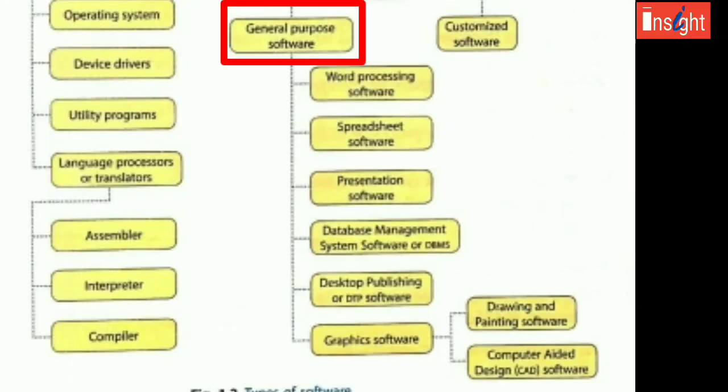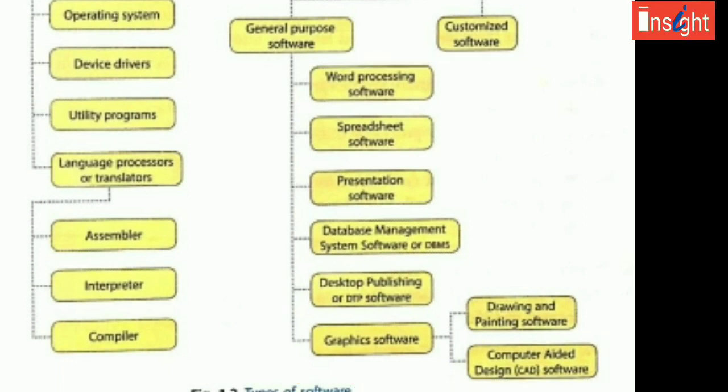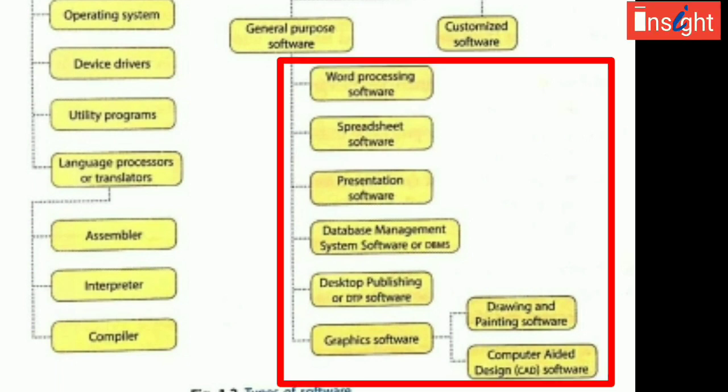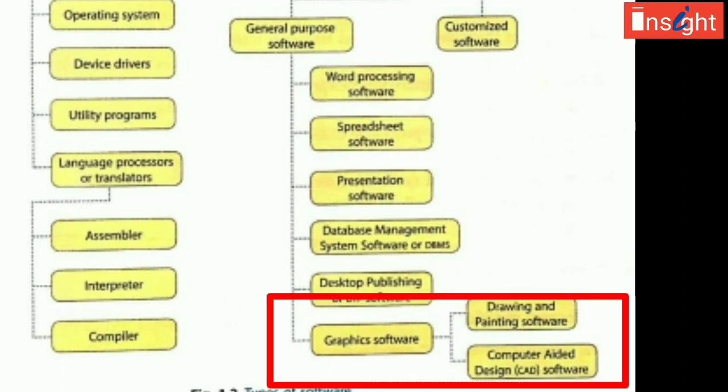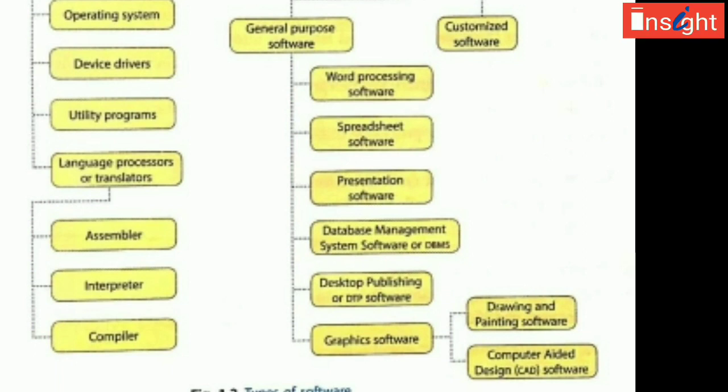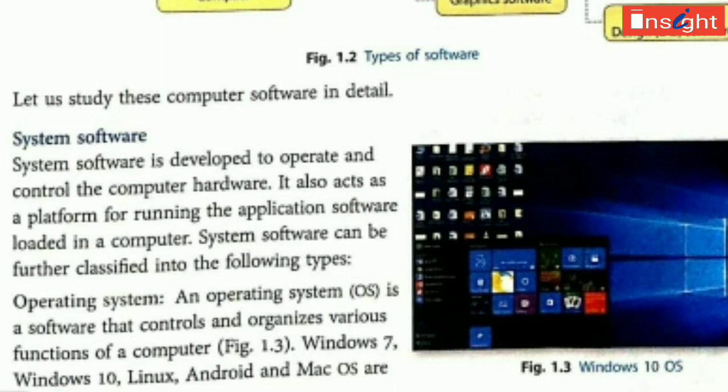Now we'll see the types of general purpose software: word processing software, spreadsheet software, presentation software, database management software, desktop publishing software, and graphics software. These are all general purpose software. Again, graphics software is further divided into two types. Number 1, drawing and painting software. Number 2, computer aided design software. Now let us study this computer software in detail.